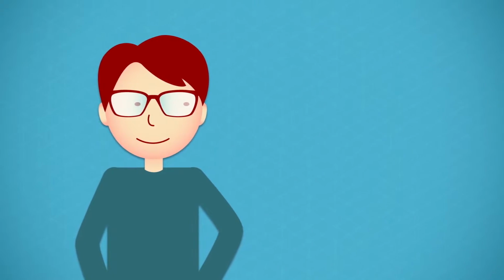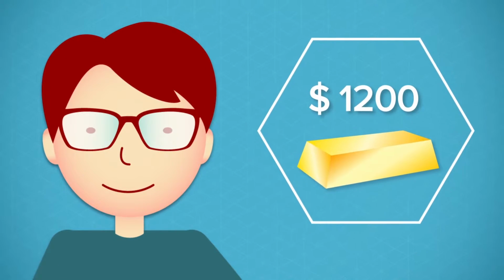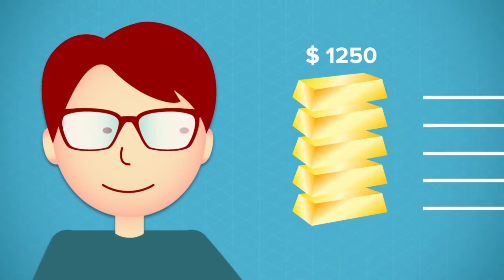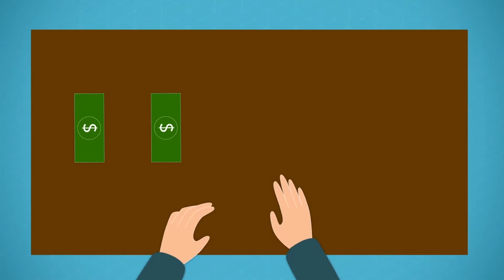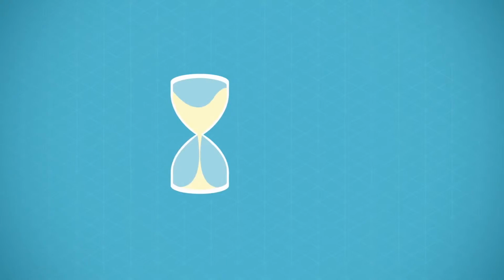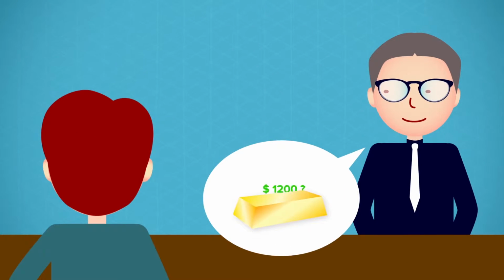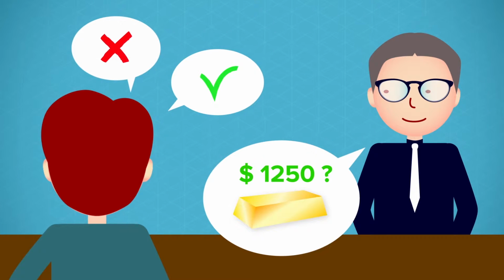Here's Ben. Ben's been watching the price of gold for over a month, and even though its current price is $1,200, Ben believes the price will rally and reach $1,250 by the end of the week. With plain vanilla investing, Ben would have had to purchase gold or a gold alternative like an ETF or a futures contract. However, with binary options, Ben can simply make a prediction on whether or not gold will be trading higher than $1,250 by week's end without having to acquire the asset.